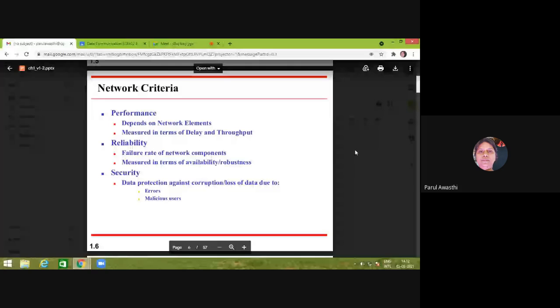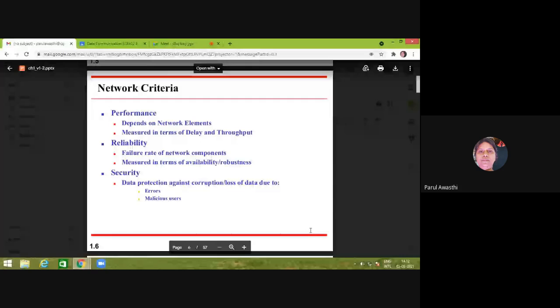And security is how much data gets corrupted, or how much data gets lost, or how many malicious users are there who can attack my data or hack my data. How secure a system is depends upon whether a cryptography technique is used in the network or not, and if used, up to what extent it is secured from the hacker. So it depends upon a number of parameters actually.